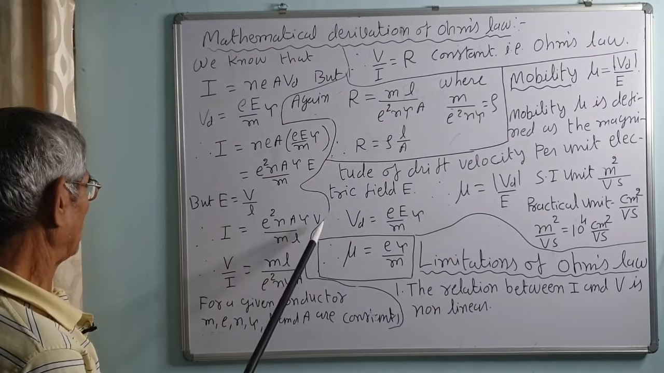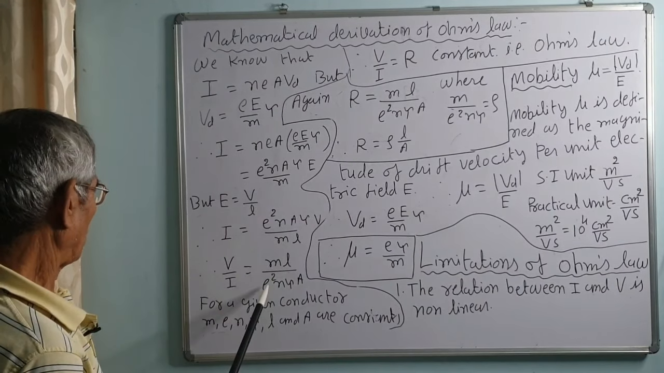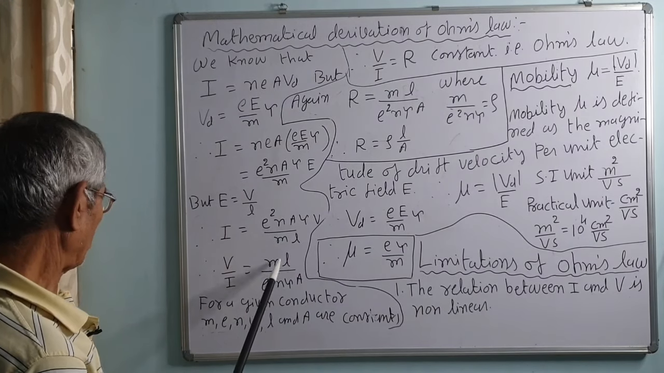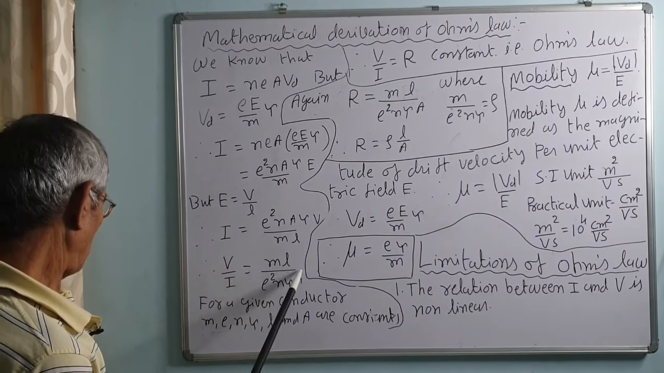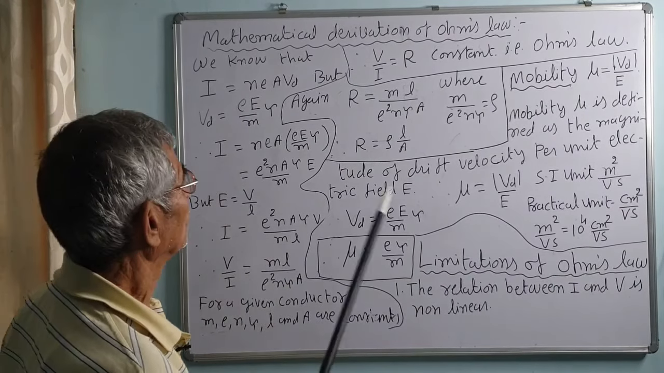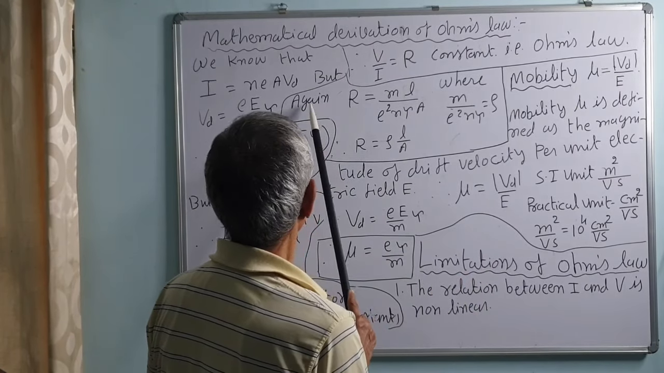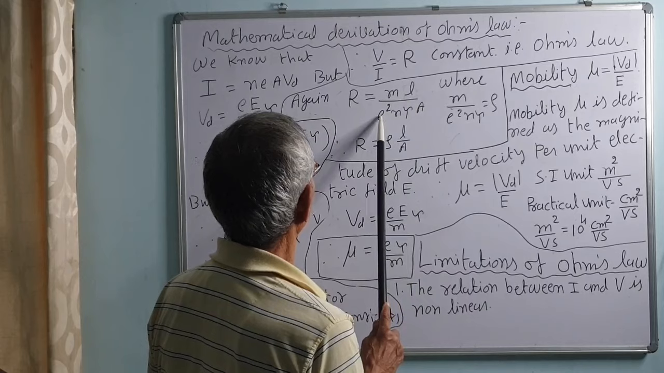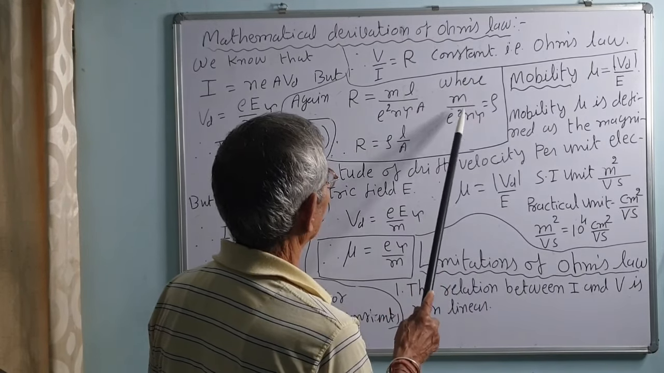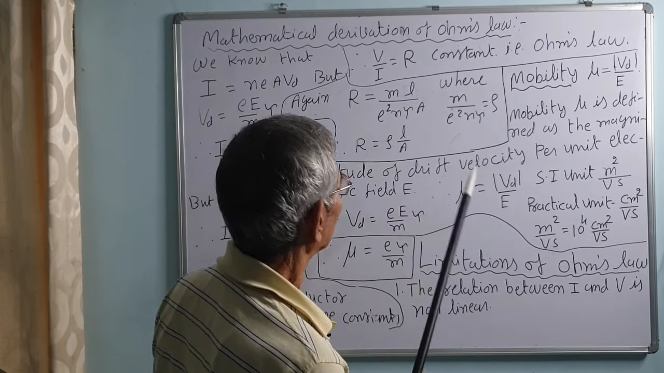Therefore, V upon I, changing the side, is equal to m L upon e square n tau A. For a given conductor, m, e, n, tau, A, L all are constants. That is, V upon I is constant, that is the resistance of a conductor. V upon I is equal to R, constant, that is Ohm's law is proved. Again, R is equal to m L upon e square n tau A, where m upon e square n tau is equal to rho, that is R is equal to rho L upon A.